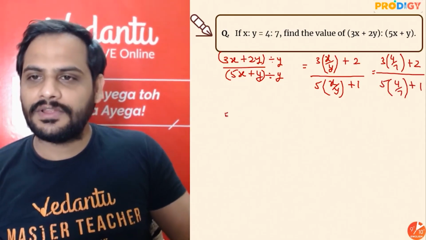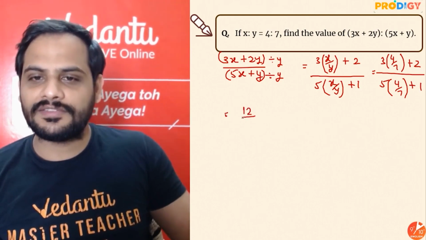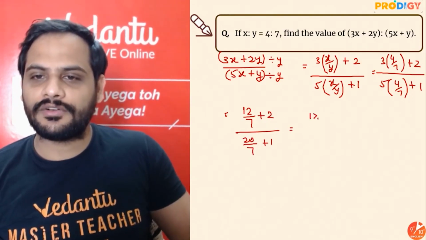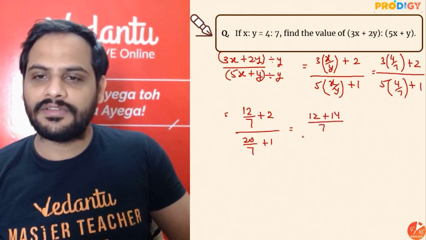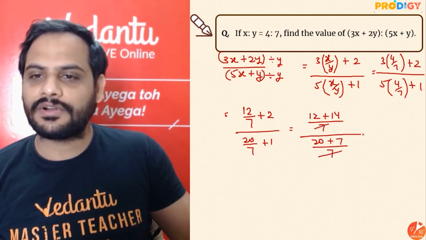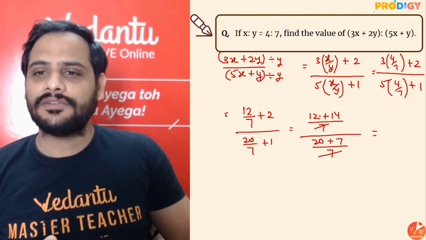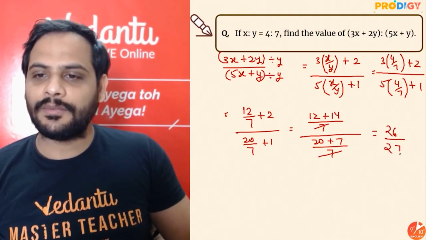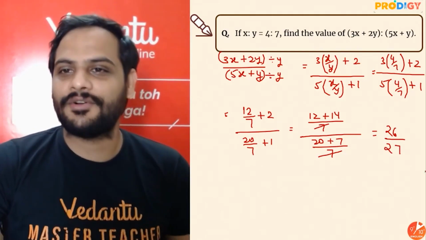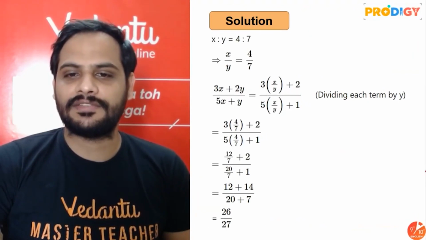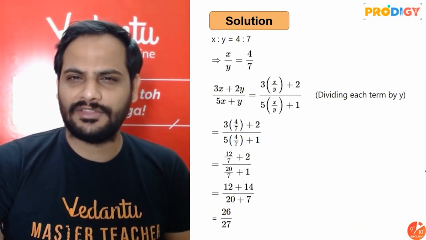So it will be 3 4s are 12 by 7 plus 2, divided by 20 by 7 plus 1. Take LCM. 7 2s are 14. (12 plus 14) by 7 whole divided by (20 plus 7) by 7. 7 and 7 got cancelled. 12 plus 14 will be equal to 26, divided by 27. Alright. So the ratio of 3x plus 2y to 5x plus y will be equal to 26 upon 27. Fairly easy question, right? Not that difficult.